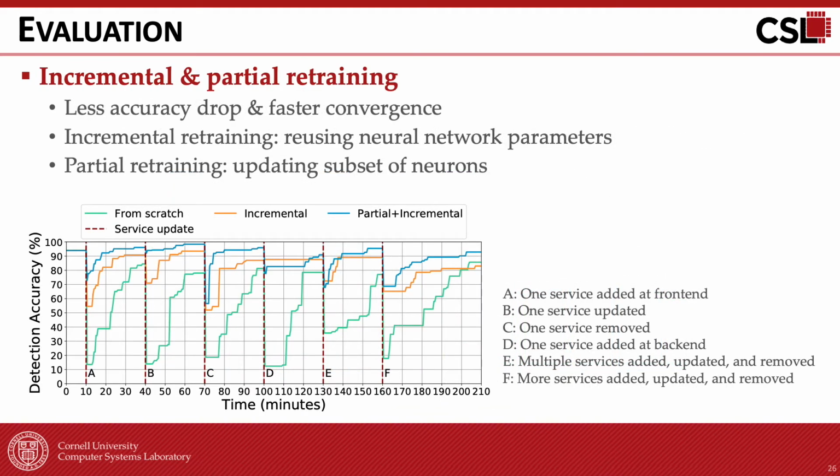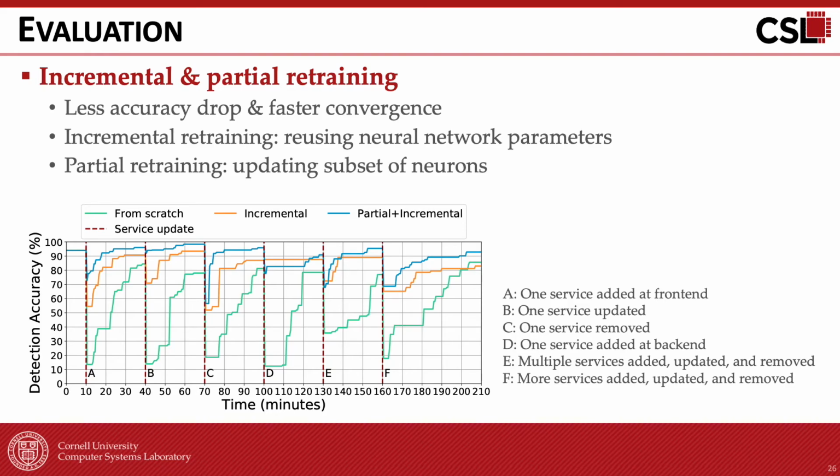We now focus on what happens when microservices are updated. We perform different changes to the social network, including adding new services, and removing and updating existing services. Incremental plus partial retraining, which is used by Sage, has the least accuracy drop and the fastest convergence rate compared to retraining from scratch and only using one of the two optimizations.